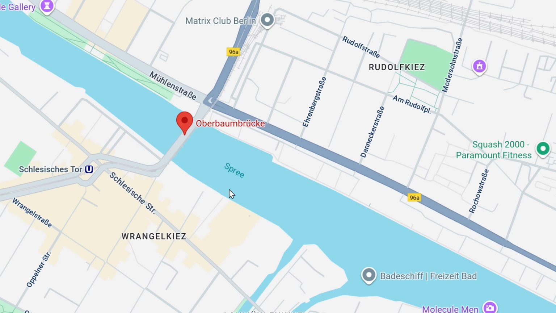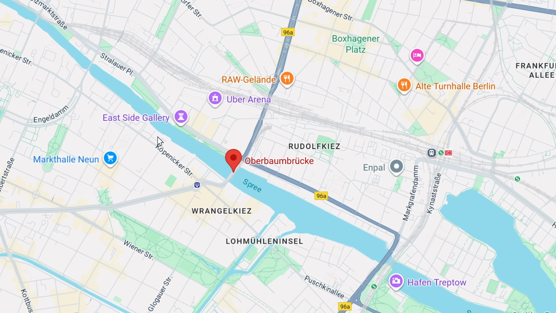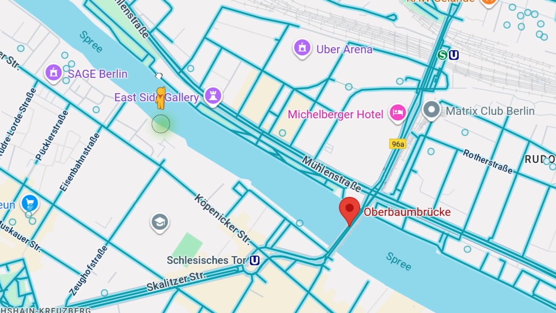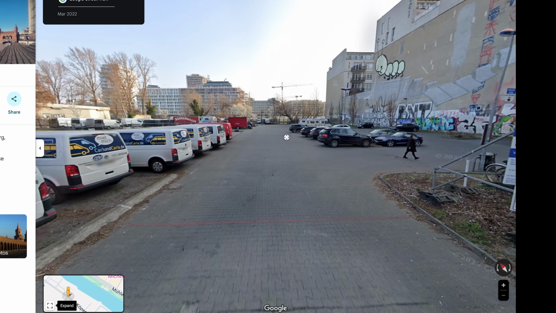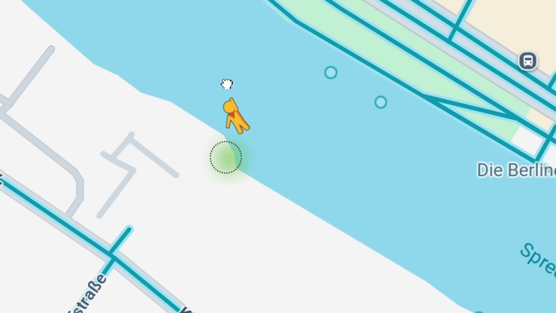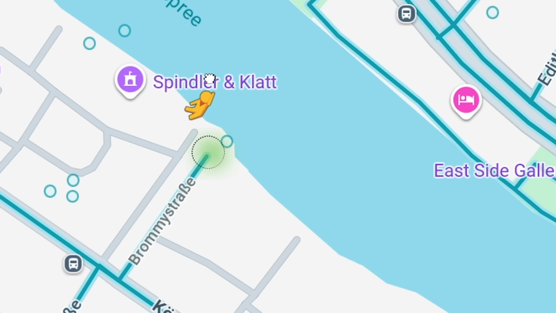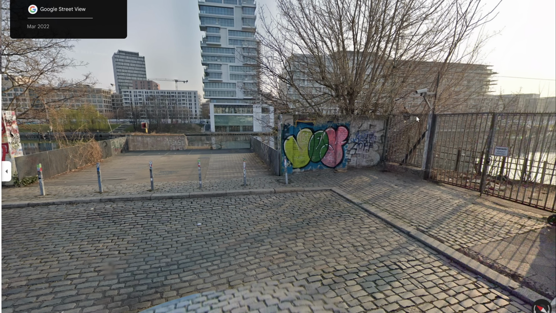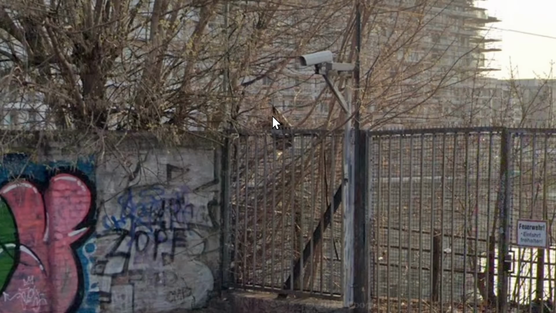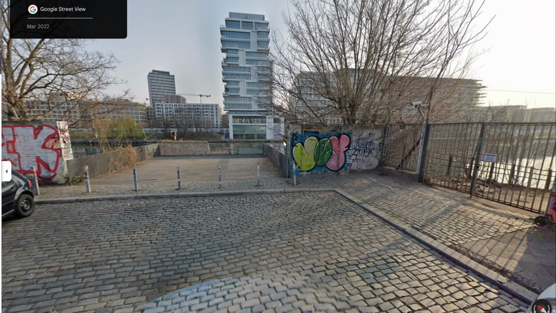Okay, there's the bridge here. So I'm assuming the person was standing like right there somewhere, but we want to find the exact location. Ooh, they could have been standing right there because there's a nice place where all of this could be very nicely visible. Wait, this is not it at all. So it doesn't seem like I can go here on Google Maps. Maybe here? Could it be right here? Is that a sign? That's probably just a bag of trash stuck in a tree.